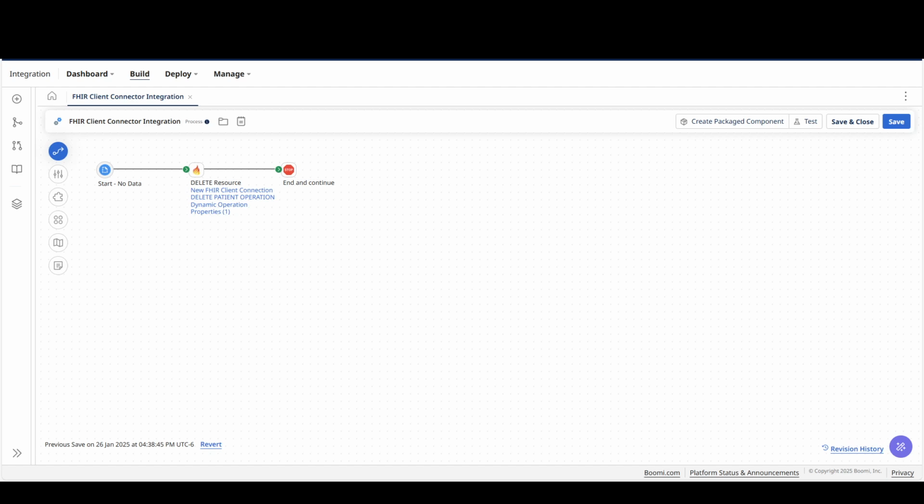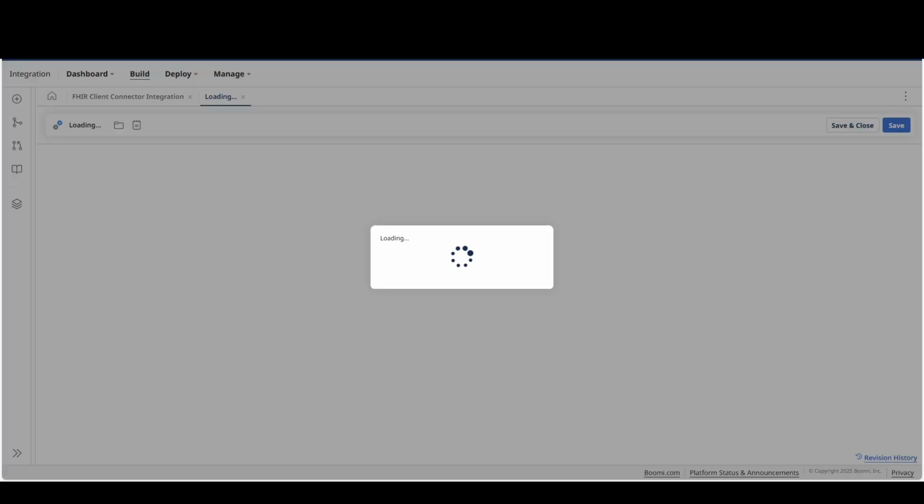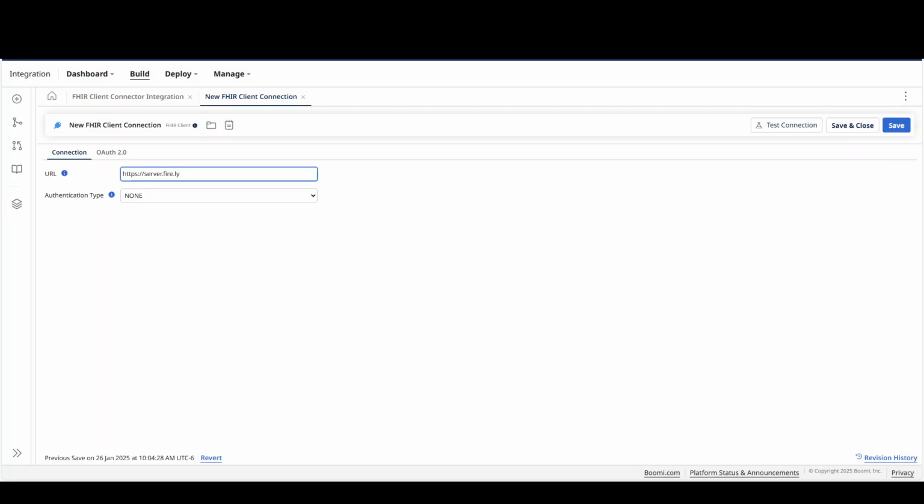In this video, I'm going to demonstrate the FHIR client connector's delete resource operation. So in this process, I have a start shape. For the delete resource operation, you just need an entity ID to delete a particular resource which is stored on the FHIR server. So let me go ahead and show you the client connection first, which is the FHIR server,